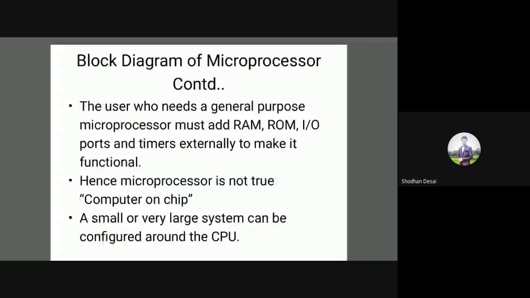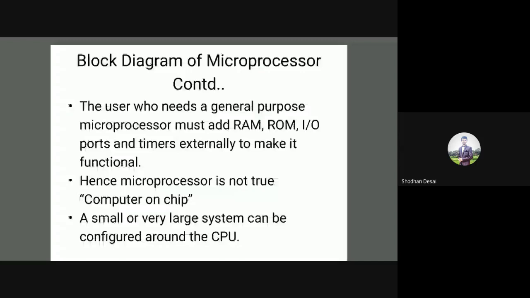So we say that the microprocessor is not a true computer on a chip. What is the reason for this? The reason is that the microprocessor alone cannot function. We have to add certain other devices, other chips, other blocks to make it functional. So we say that the microprocessor is not a true computer on a chip.